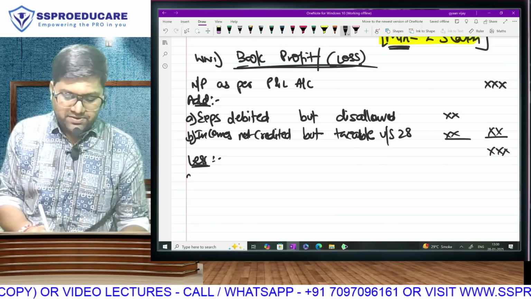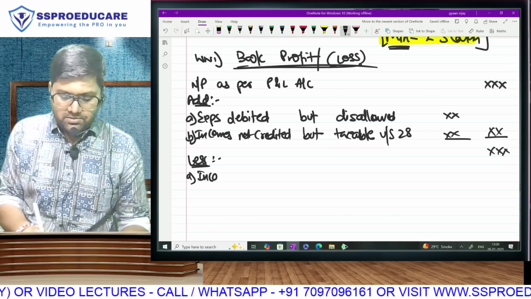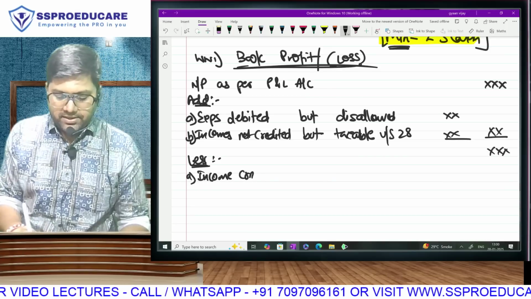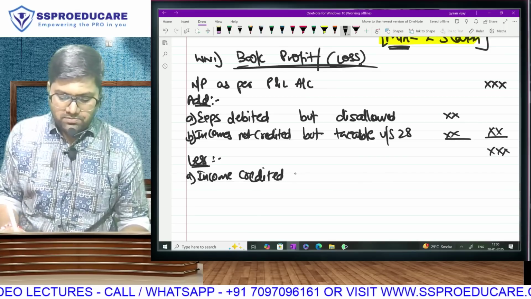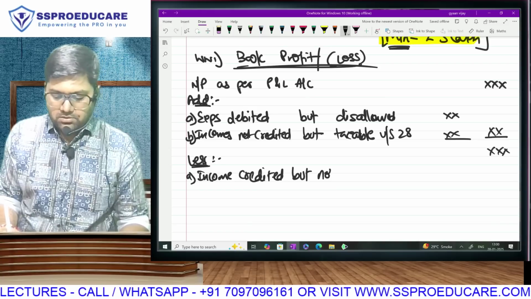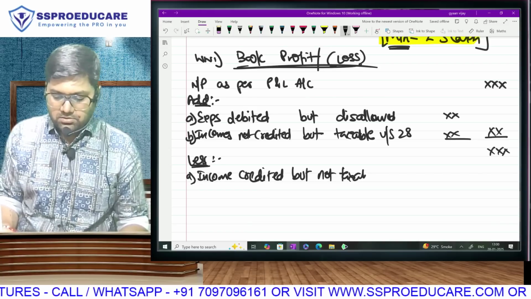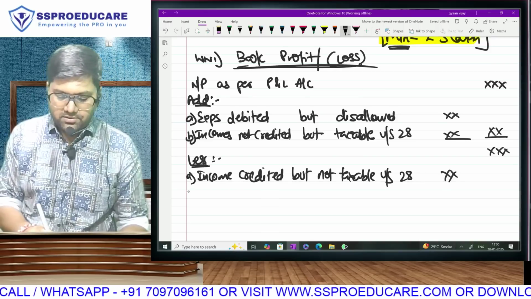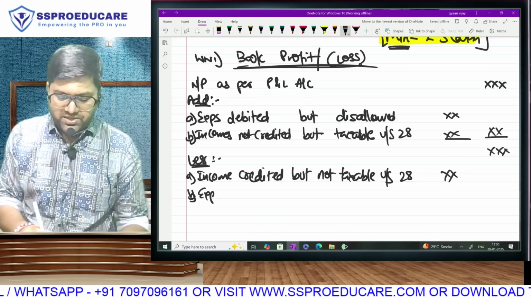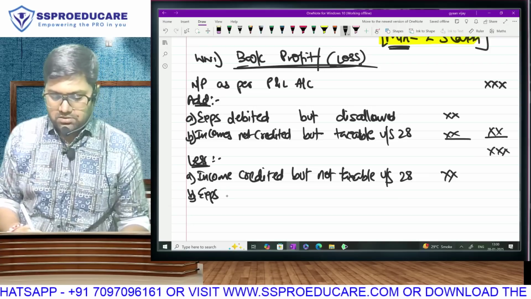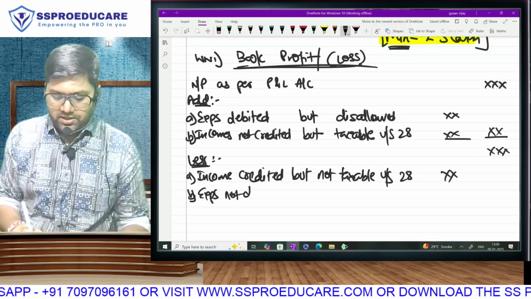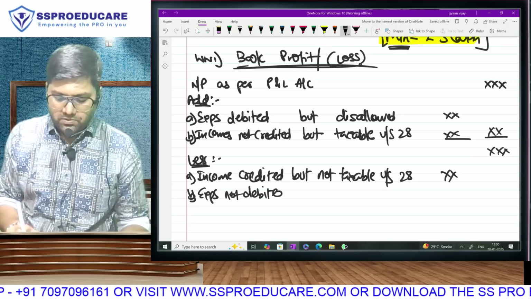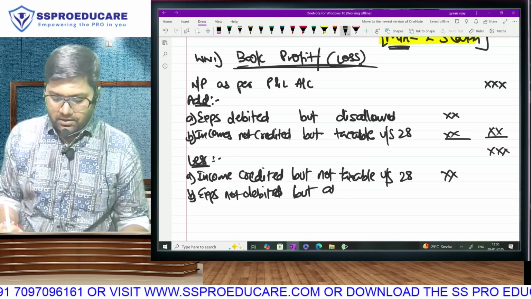Again, one income adjustment, one expense. Income credited but not taxable under section 28, and expenses which are not debited but allowed.